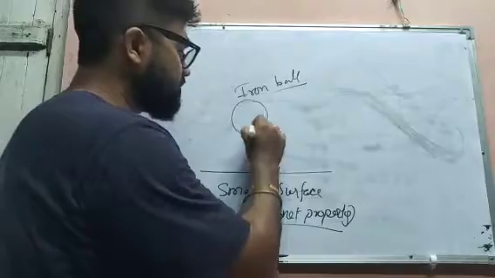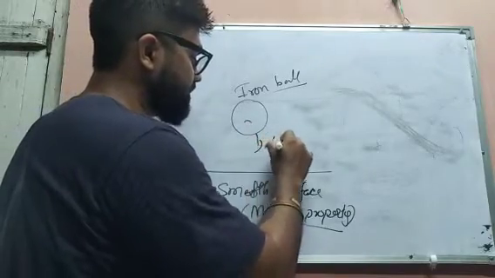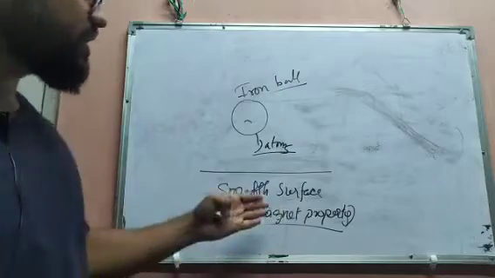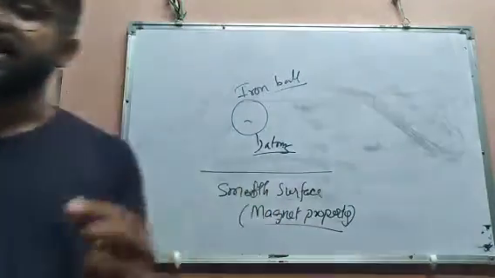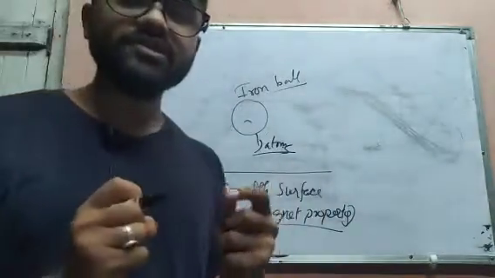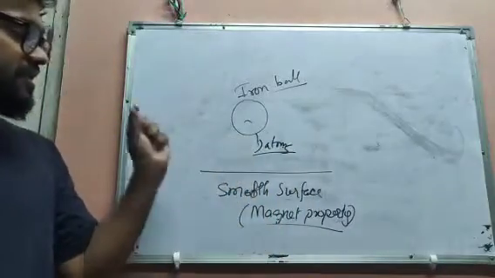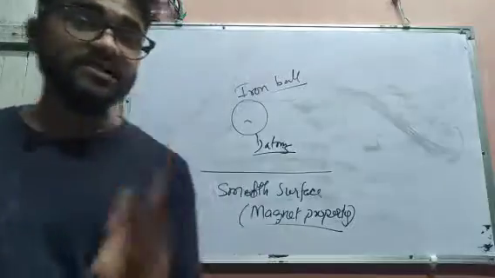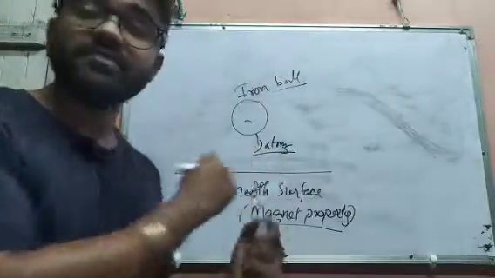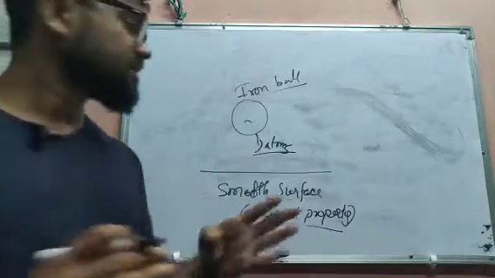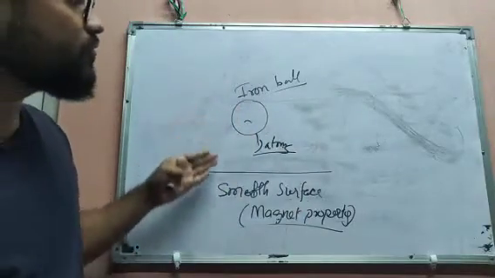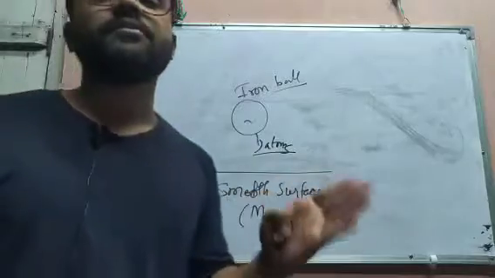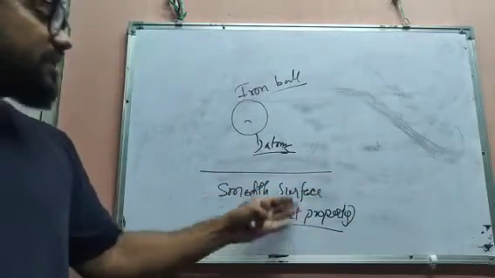The atoms of iron, that means the iron ball, and the surface which has the magnet property, will attract each other. Because we know that a magnet always attracts metal, and since iron is a metal, the magnet will attract it. So the ball will not move very freely, or maybe it can move because of that magnet property.